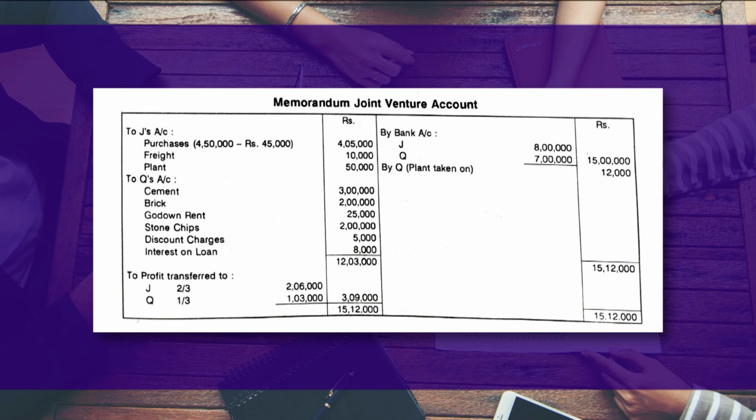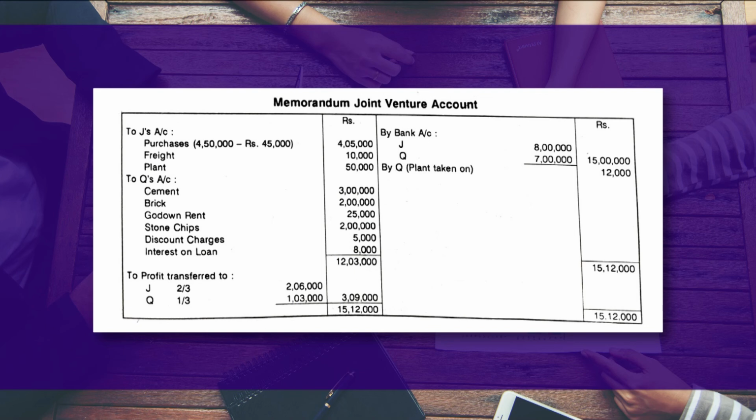To Q, Q has bought cement worth rupees 3 lakh and bricks worth rupees 2 lakh, and both the amounts are mentioned in the question. And Q has also paid godown rent of rupees 25,000 and stone chips 2 lakh, which is mentioned in the question. Discount charges 5,000. Interest on loan 8,000.